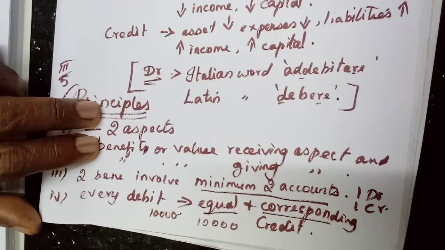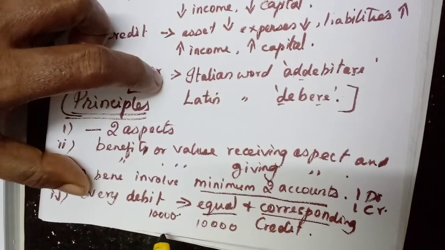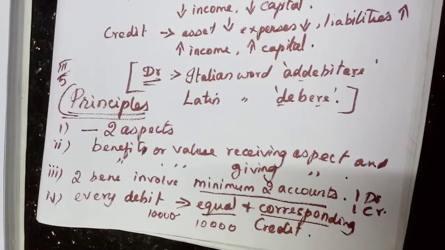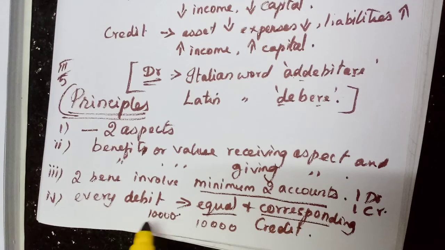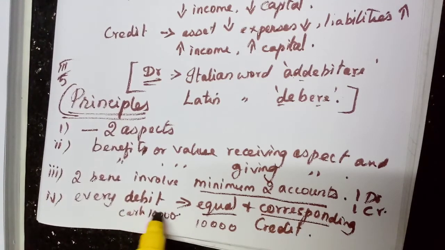Understand? For example, we receive cash from the debtor, and we give a discount also to them. When we receive cash, we debit the cash account. We are receiving only 9,000.